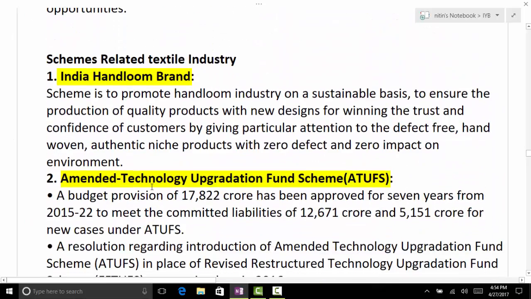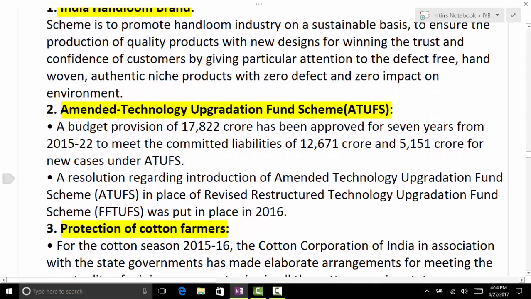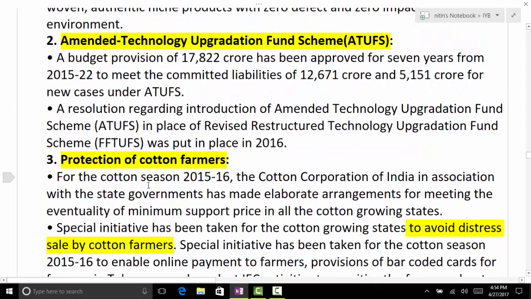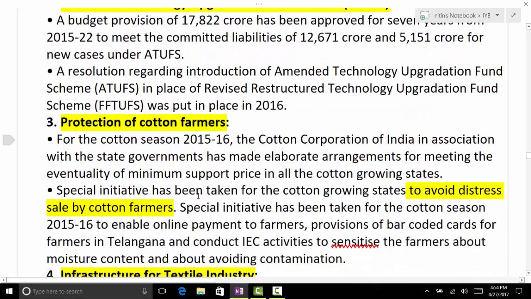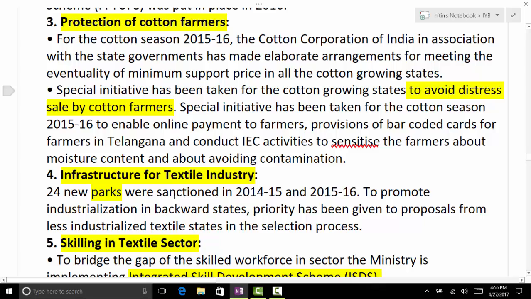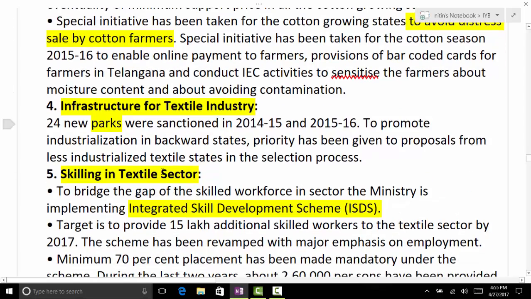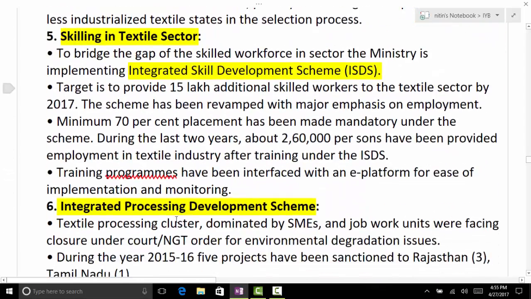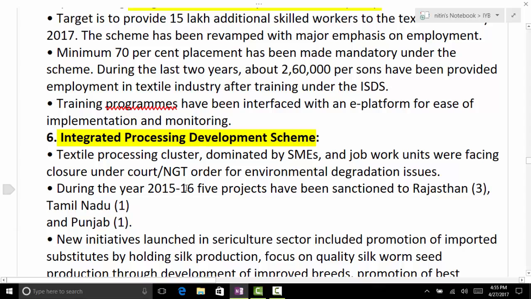Read them once again. India Handloom Brand. So we are creating the India Handloom Brand. ATUFS, Amended Technology Upgradation Fund Scheme. This will come ahead in khadi also. Protection of cotton farmers. Infrastructure for the textile industry by way of the various parks. Skilling. Integrated Processing Development Scheme.